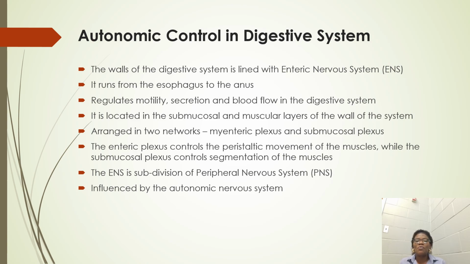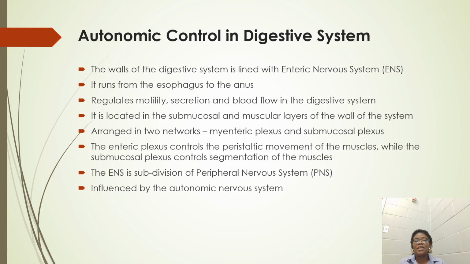So we have different networks of the ENS, the enteric nervous system: one controlling the peristaltic movement and another controlling the segmentation movement of the muscles in the digestive system.